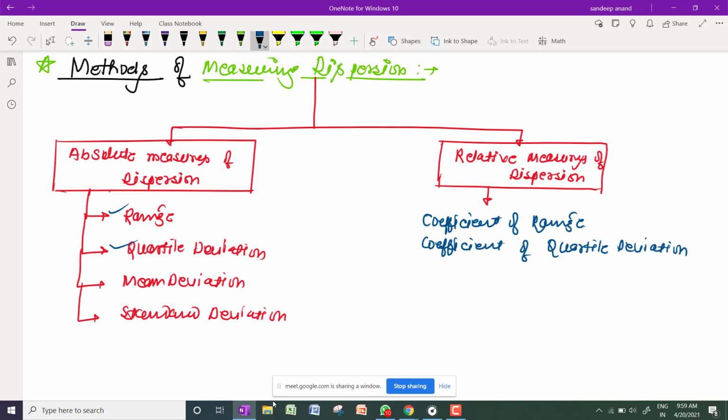In absolute measures, mean deviation; in relative measures, it is called coefficient of mean deviation. Standard deviation is the absolute measure, but in relative measures it is not called coefficient of standard deviation. It is called coefficient of variance.